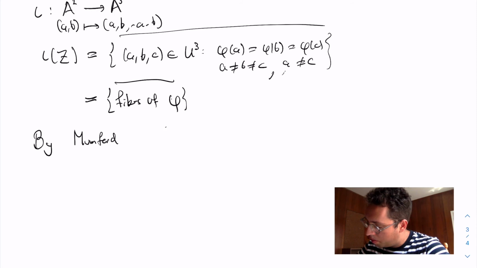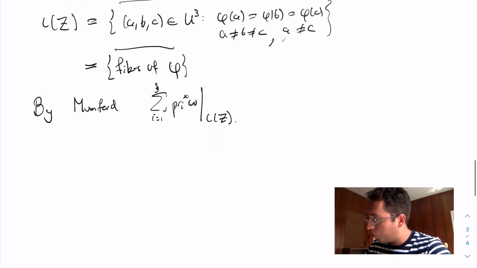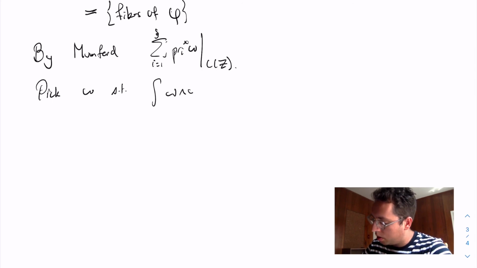So by Mumford's theorem, I know that the sum of the pullback of the two forms from i equal to 1 up to 3 is going to restrict to 0 on iota of Z. This is for any two-form omega, for any holomorphic two-form omega. So I'm actually going to pick omega such that the integral of omega wedge omega bar on my abelian variety is equal to 1.